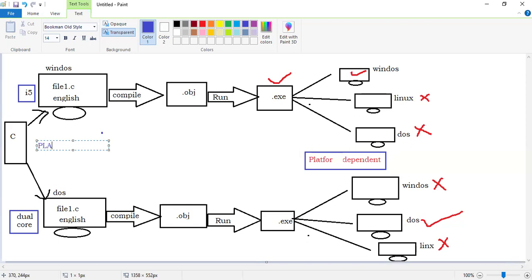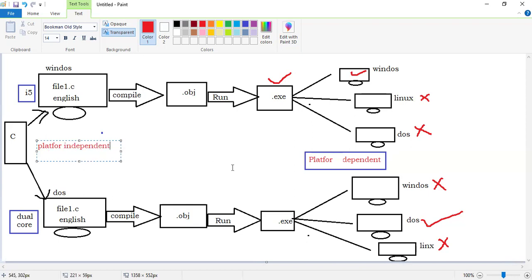So I can write here platform independent.